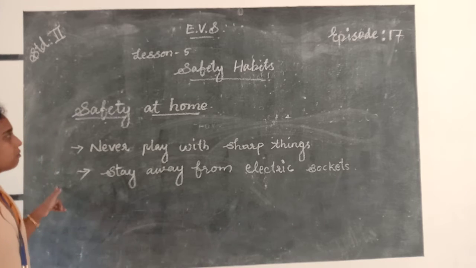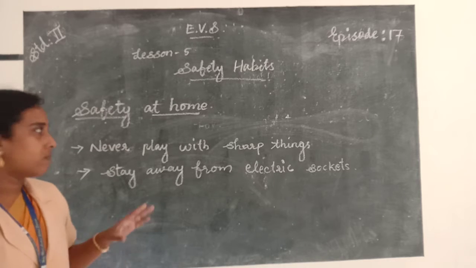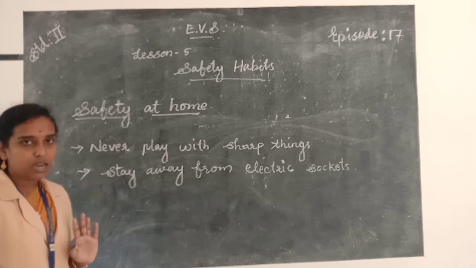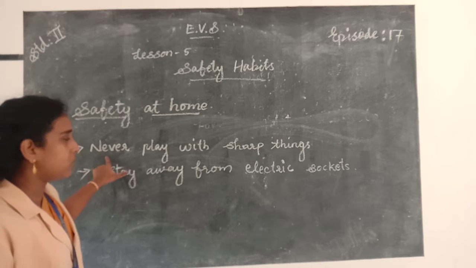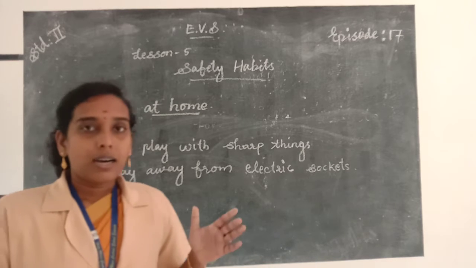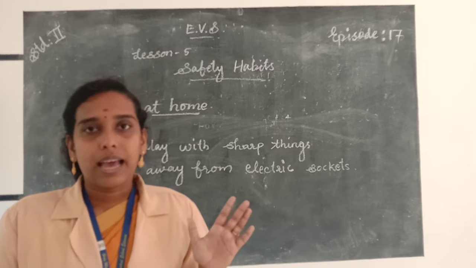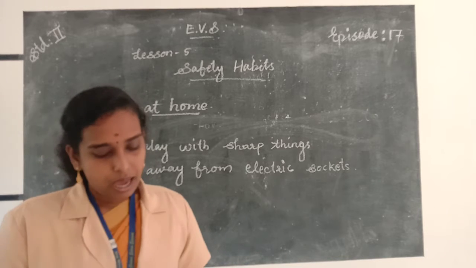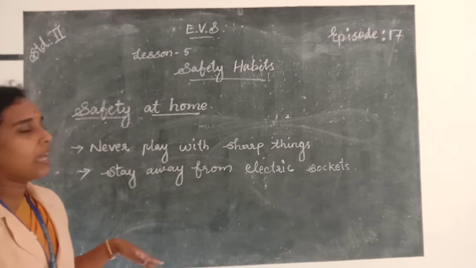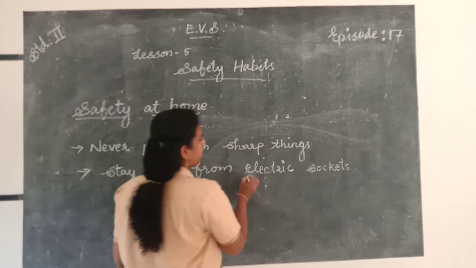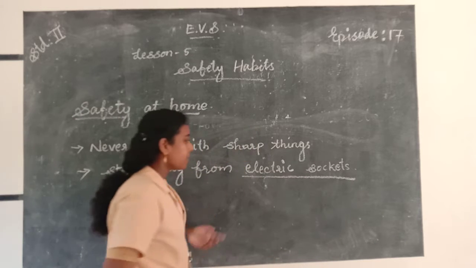So the safety rules that we should follow at our home are never play with sharp things. Never play with sharp things like scissors, knives and blades. Okay, and stay away from the electric sockets. So what is the spelling of electric sockets?